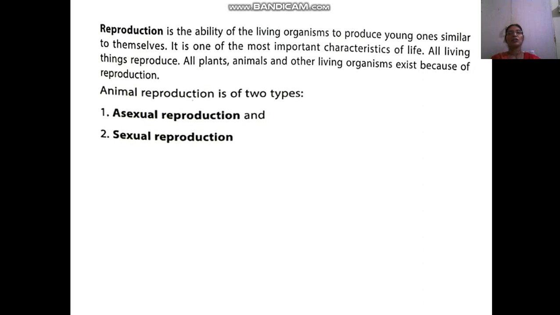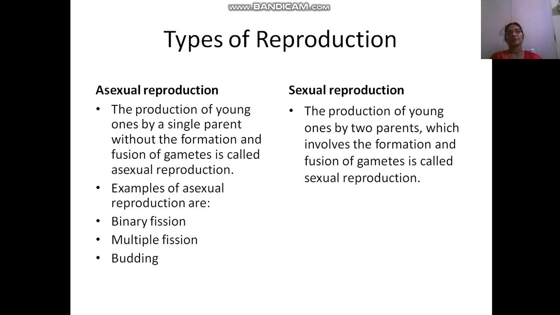These are the two types of reproduction in plants and animals. So here we are going to learn specially about animals. Now we are going to learn them in detail.